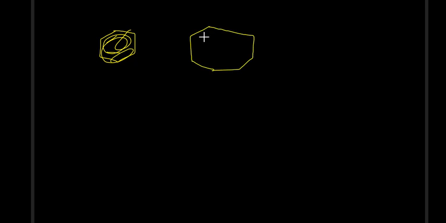It's a non-benzenoid compound, okay. So if you see this one, this is azulene. Now if you see, this is having 10 pi electrons over here. If you can directly see, this is having 10 pi electrons.